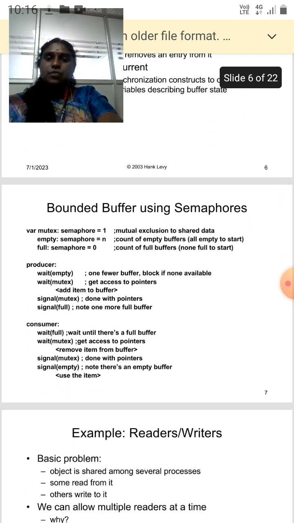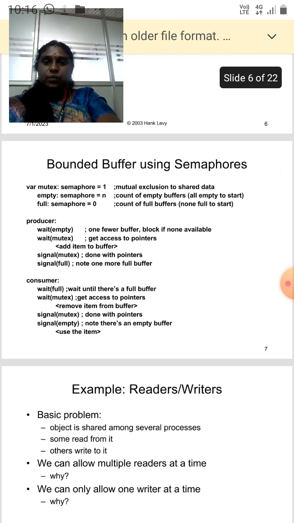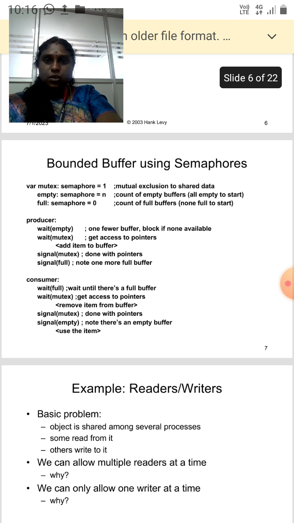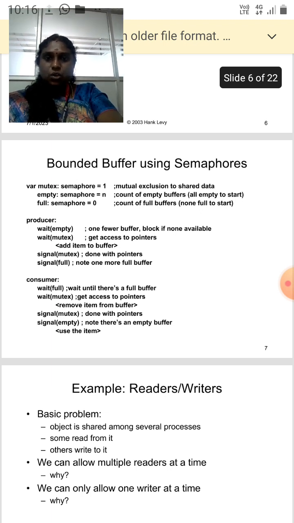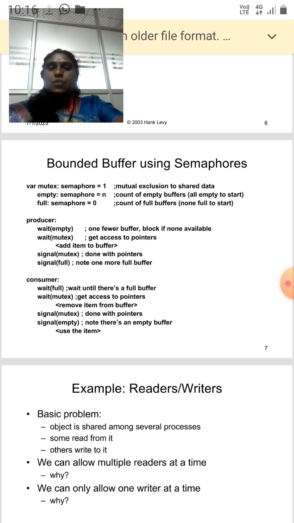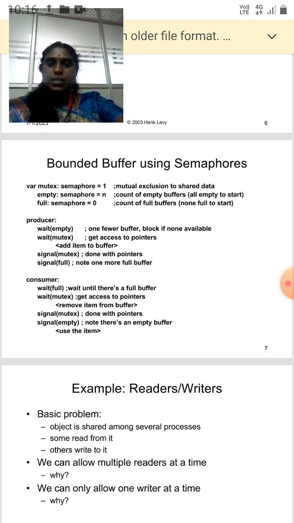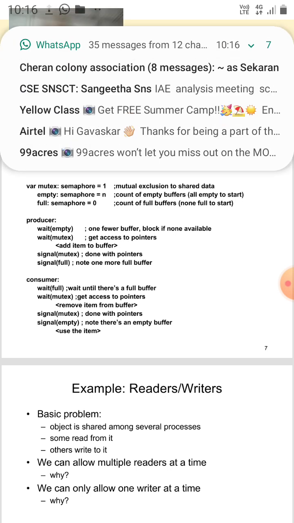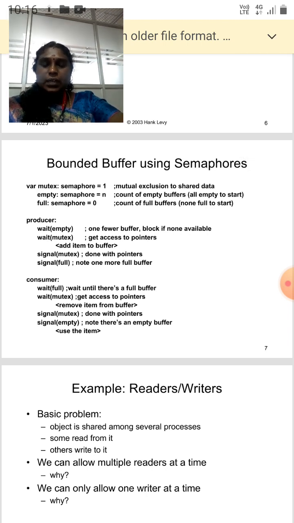For the bounded buffer using semaphores, we can have mutex semaphore equal to 1, empty semaphore equal to n, and full semaphore equal to 0, for the producer and the consumer. The producer does wait of empty to view the buffer and blocks if none is available, and wait of mutex to get access to the pointer. Signal of mutex when done with the pointer, and signal of full when done with the pointers.